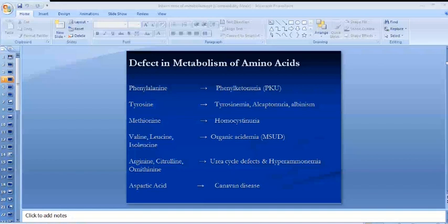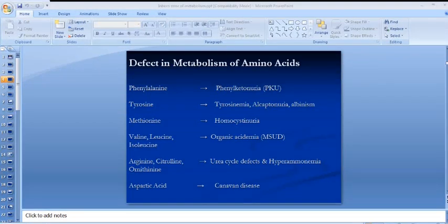Porphyrias are a group of metabolic disorders caused by defects of enzymes involved in heme biosynthesis, and as you know, heme is part of hemoglobin. It is a protein that is part of hemoglobin. So defects of different enzymes may lead to different types of porphyrias. The common ones include acute intermittent porphyria, porphyria cutanea tarda, and erythropoietic protoporphyria.